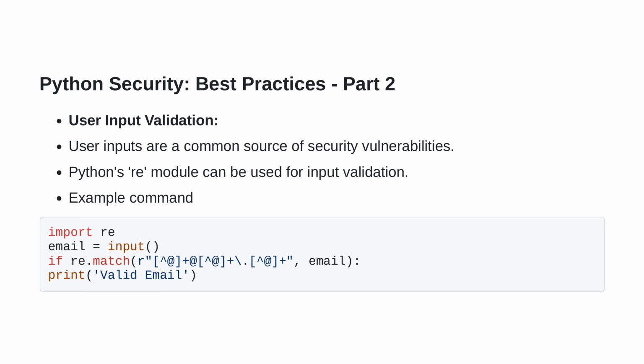To demonstrate this concept, let's look at the example command shown here on the slide. Firstly, we import the re module. Then we receive some user input, say, an email address. Using the re.match function in combination with an appropriate regular expression, we can check whether the user inputted email address fits the expected pattern for an email. If it does, then we print valid email. This is a simple yet very effective way of validating inputs. When dealing with user inputs in your applications, remember this step to enhance your security measures and prevent vulnerabilities.